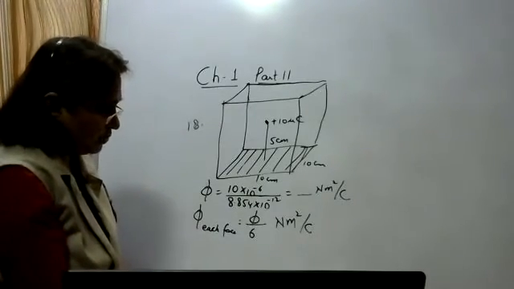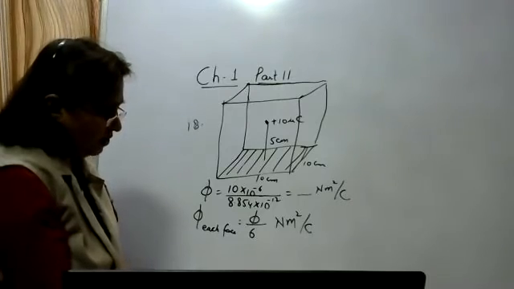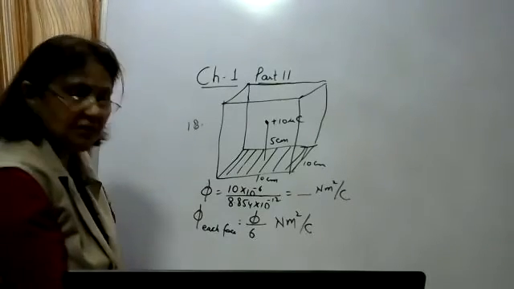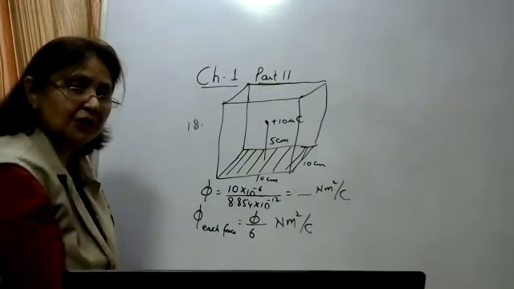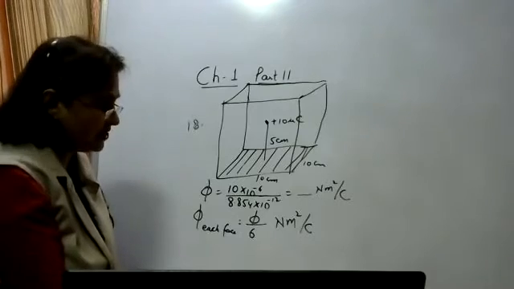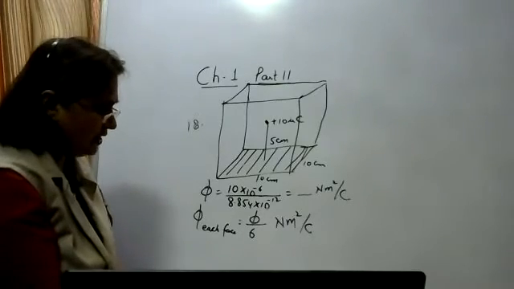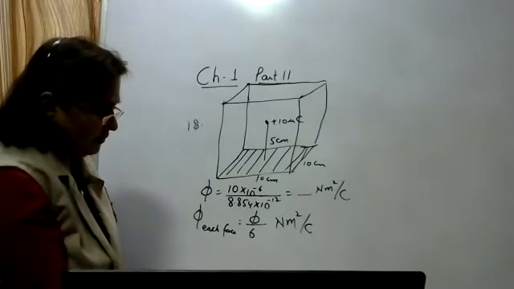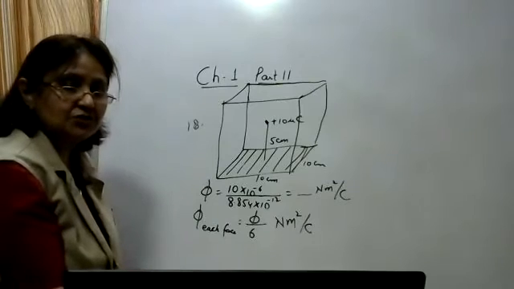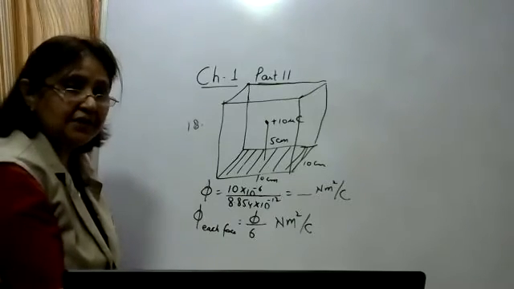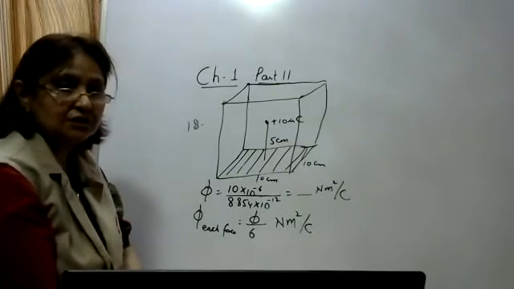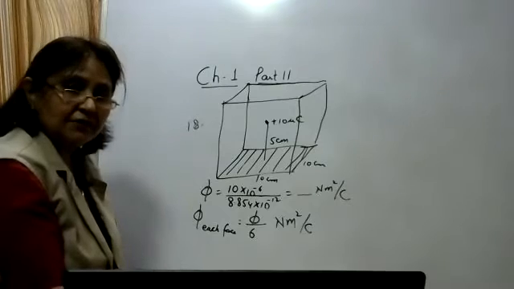Then question number 19 to 24. Very easy questions, just based on the formula of flux, using Gauss law. Phi is equal to Q upon epsilon naught. So you will get the answers of these questions.